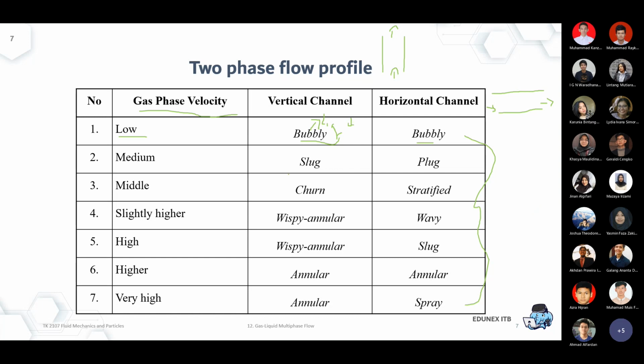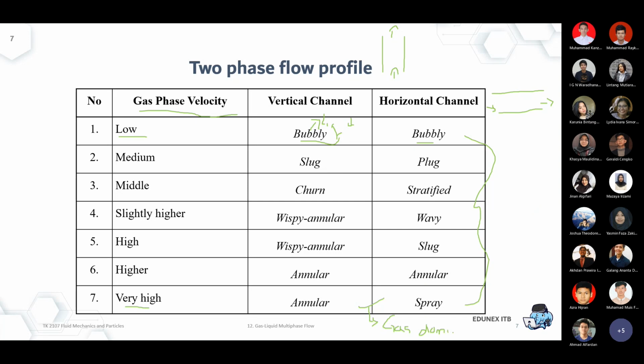regime. And for the very high gas velocity, of course this is the gas dominant regime, where the liquid almost doesn't contribute to the overall dynamic of the pipeline. And the other regimes, 2 up until 6, are somewhere in between.